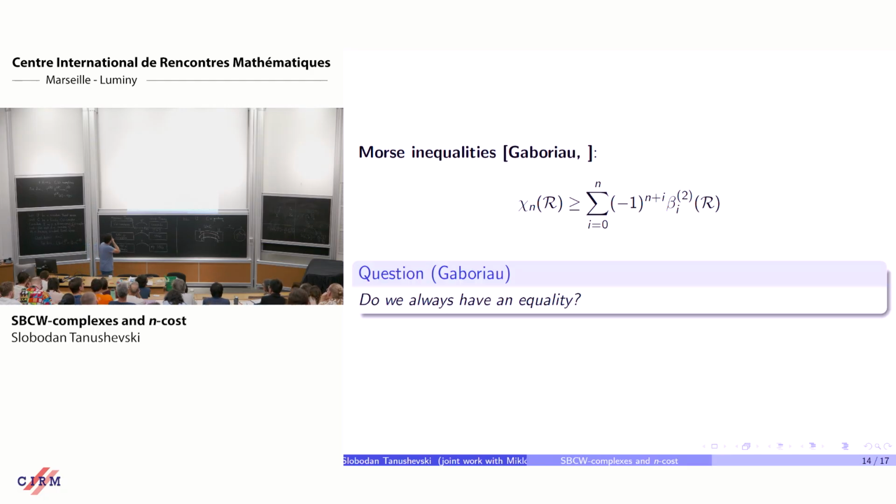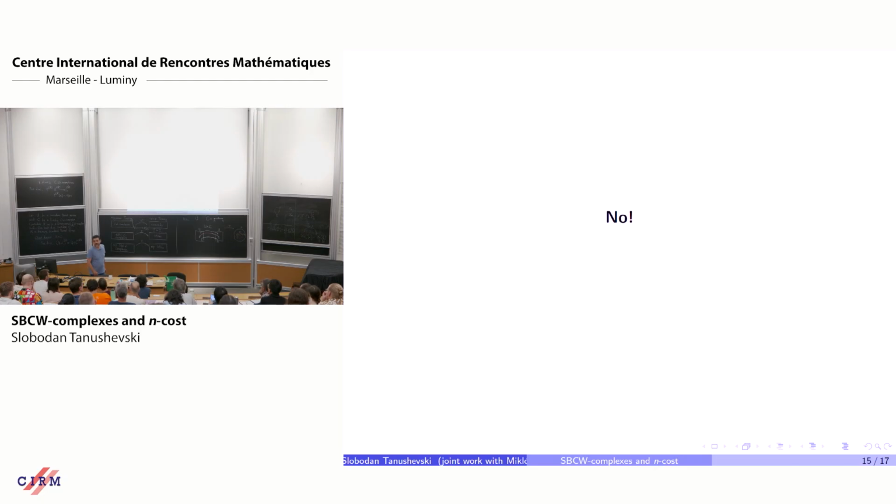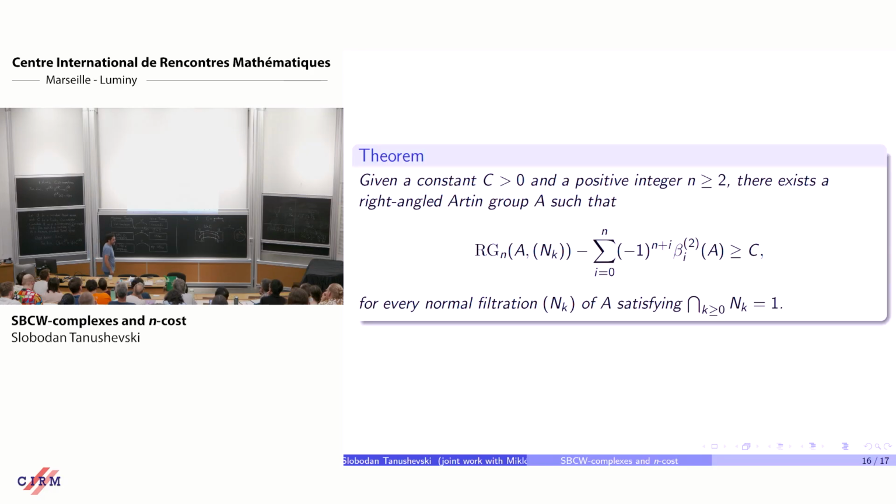And then in the same paper, Damian raises this question: do we always have an equality? And I don't have time, so I end with no. I will show you a theorem. No, we don't have equality. The Morse inequalities are not always equalities.